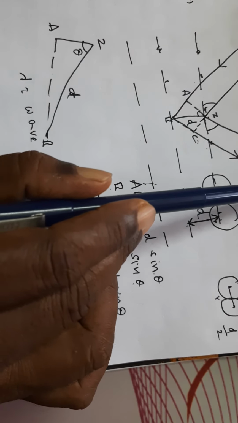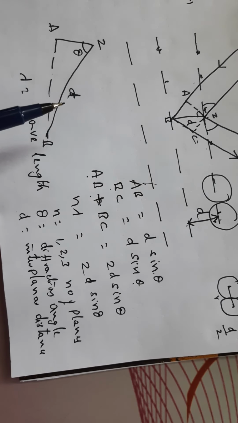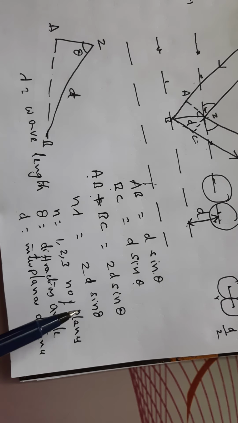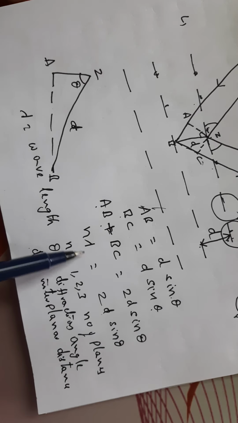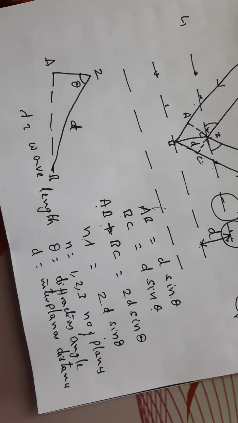Bragg's equation is very useful to calculate the interplanar distance between any two atoms, that is d. If you want to calculate d, you have learned that n lambda is equal to 2d sine theta.